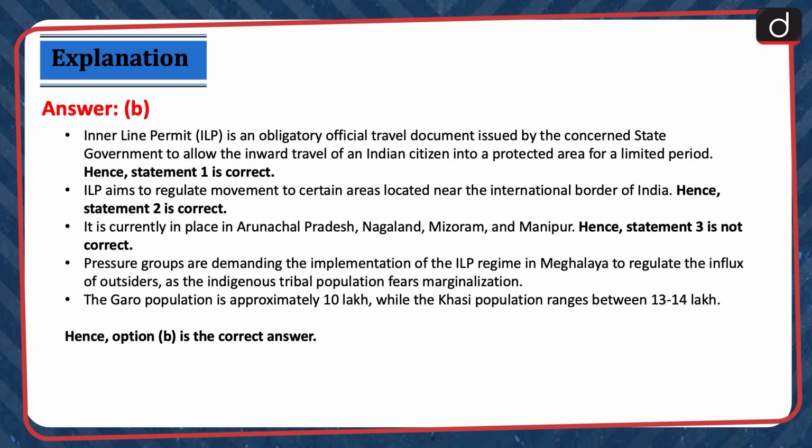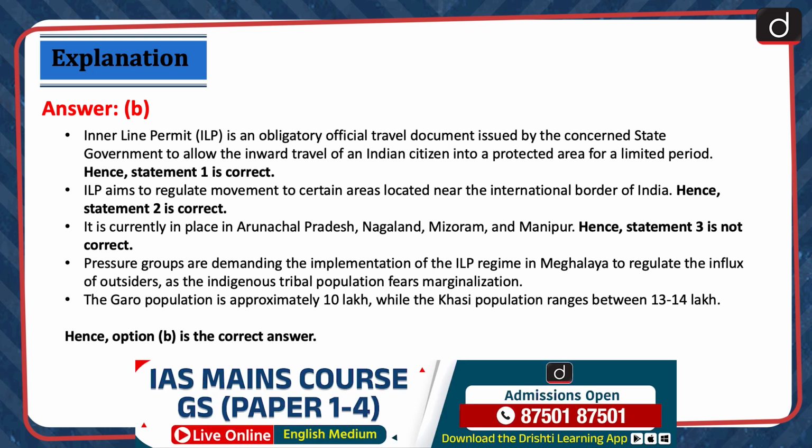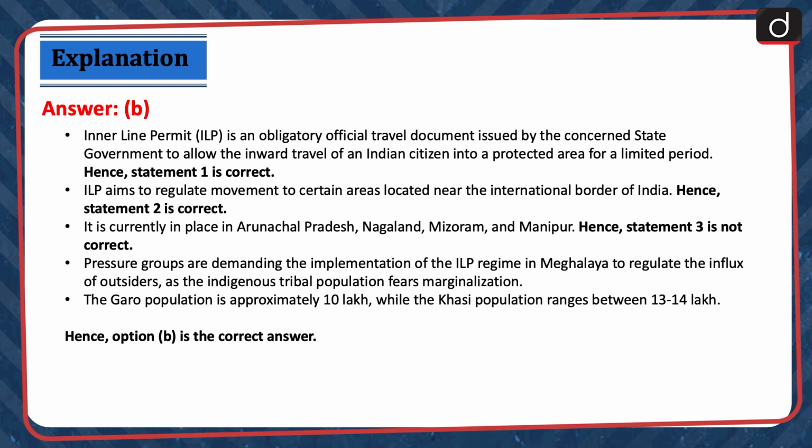Inner Line Permit or ILP is an obligatory official travel document issued by the concerned state government to allow the inward travel of an Indian citizen into a protected area for a limited period. Hence, statement 1 is correct. ILP aims to regulate movement to certain areas located near the international border of India. Hence, statement 2 is correct. It is currently in place in Arunachal Pradesh, Nagaland, Mizoram, and Manipur. Hence, statement 3 is not correct.